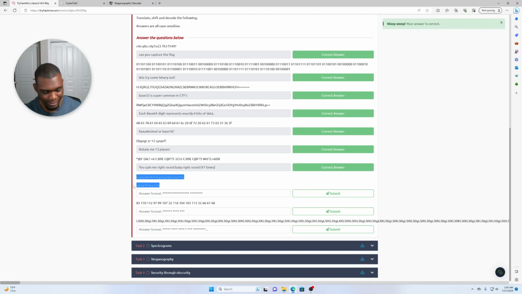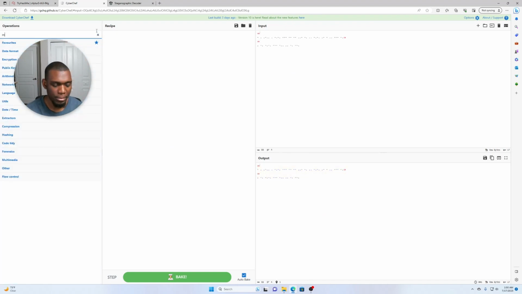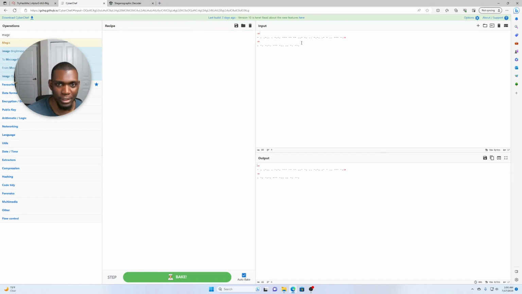Next. I had to think about this one for a second. Let's put this where it needs to be, and let's try Magic. I can't spell Magic. Nice, okay, there we go. Still nothing. This one doesn't really help too much, but if you notice, it's dashes and dots.